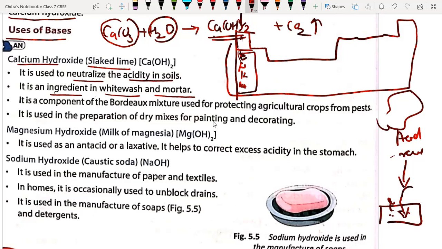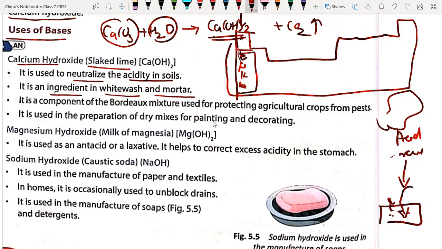Whitewash: when you prepare your home, you apply a white colored powder. There we use calcium hydroxide to make our wall waterproof sometimes.